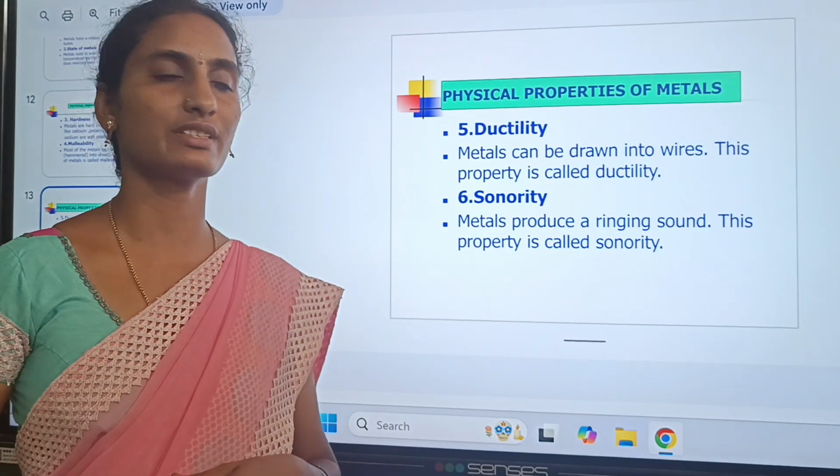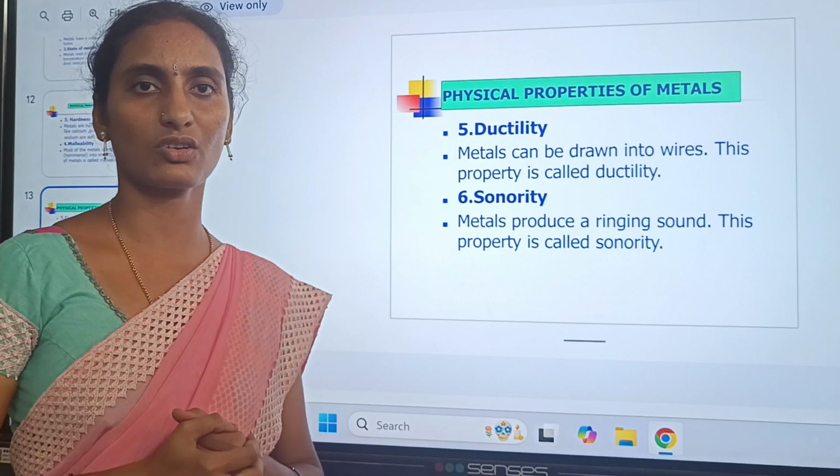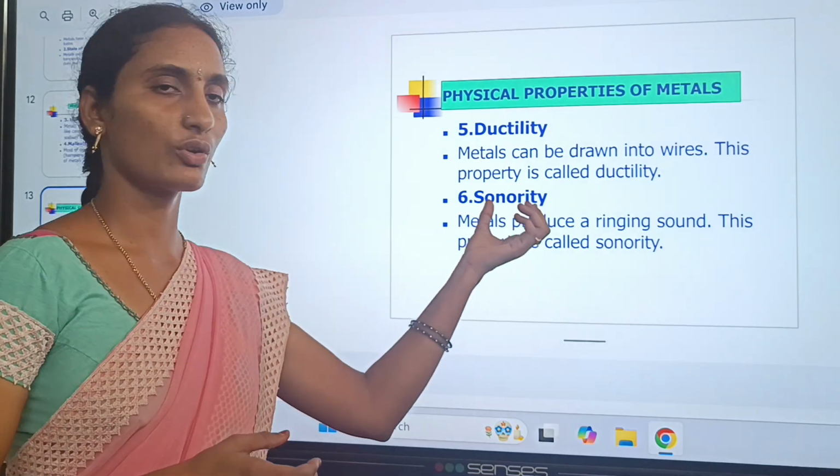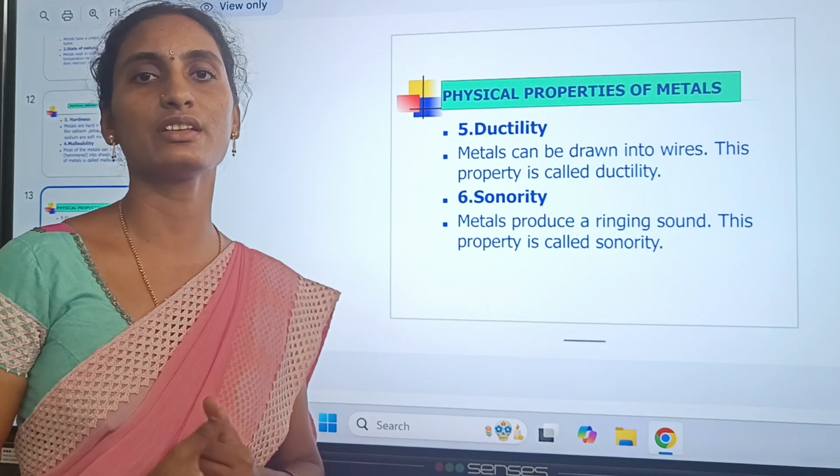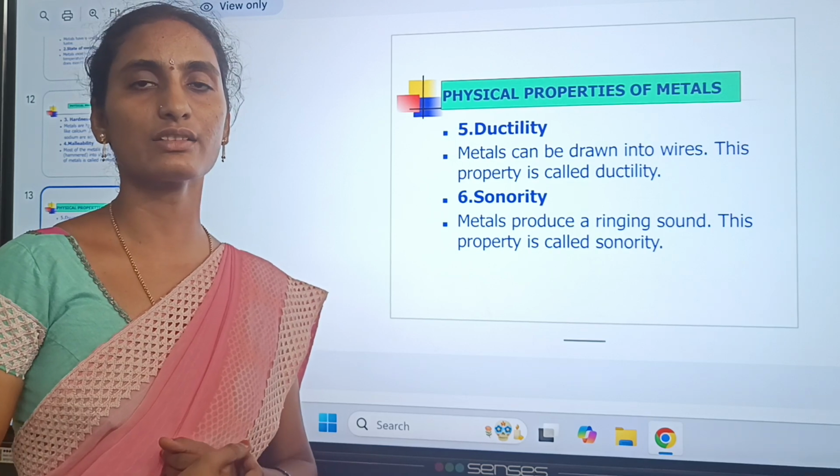Sonority. Metals produce a ringing sound. This property is called sonority. When we beat some metals, they produce a sound. That is called sonority.